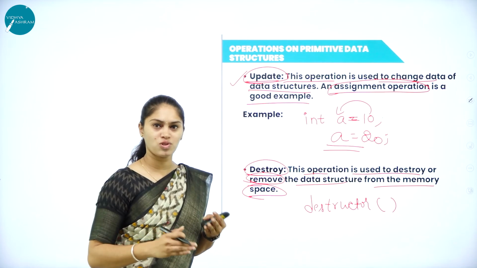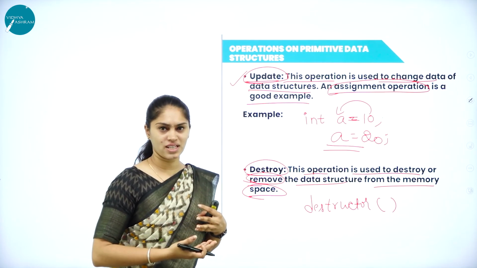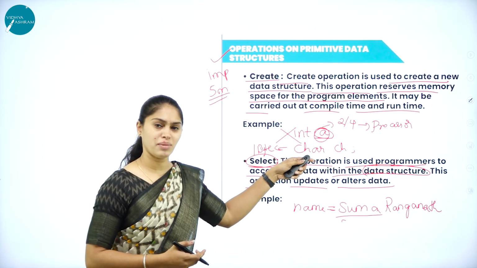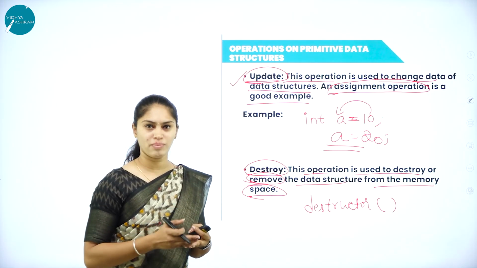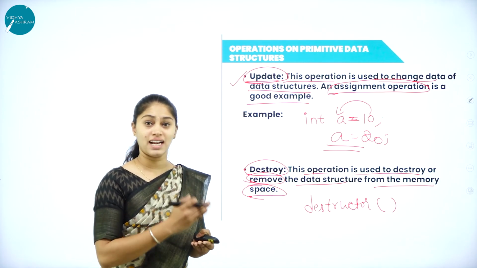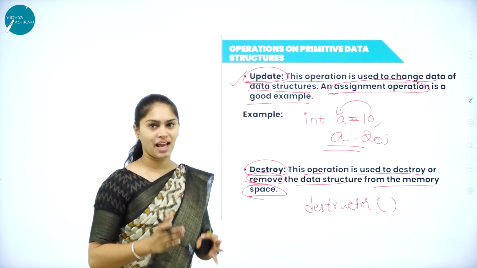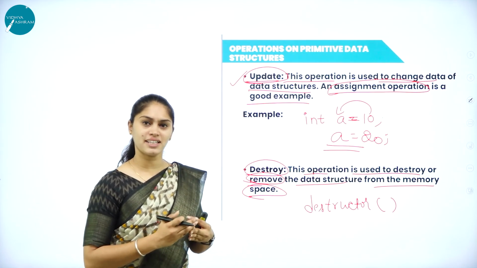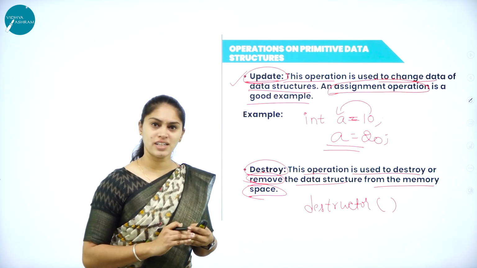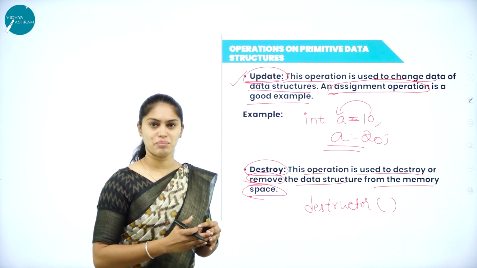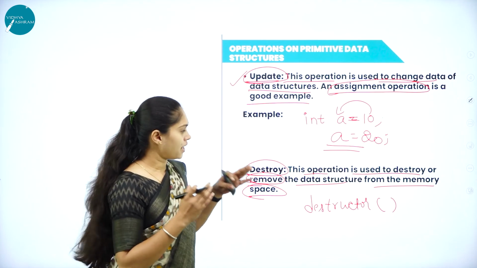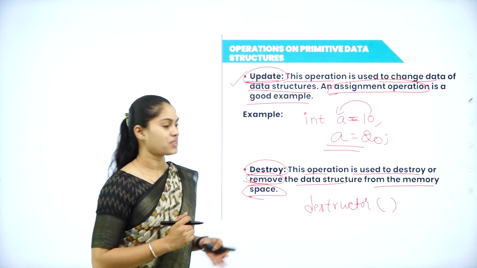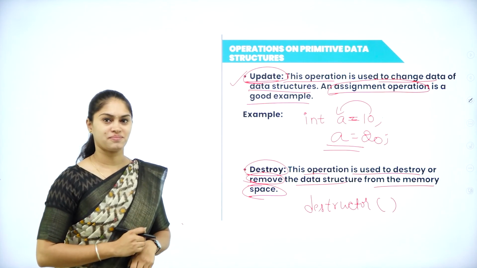It will remove or delete whatever memory space has been allocated. I have used int a, that means I have allocated 2 or 4 bytes of memory to that variable, that program element. But when I'm using this destructor member function, whatever data is allocated to that variable or program element, everything will get vanished and it will remove the data structure from the memory space. This is what destroy is about.